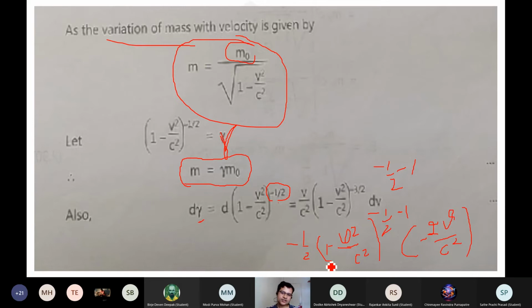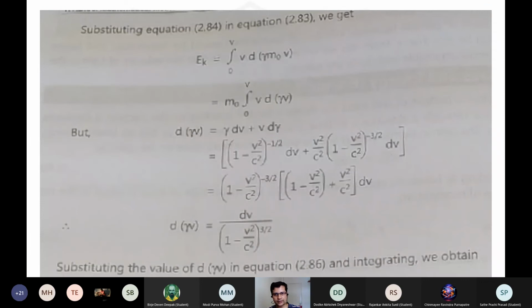So the twos get cancelled, and minus half and minus 1 becomes minus 3 by 2. And that's what you will get: d gamma is equal to v by c square times 1 minus v square by c square to the power minus 3 by 2 times dv. So that's the gamma factor we are writing over here.